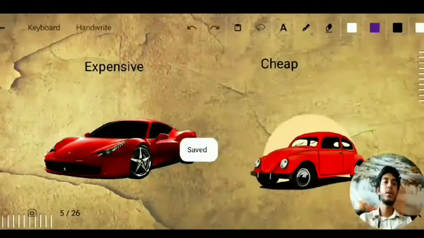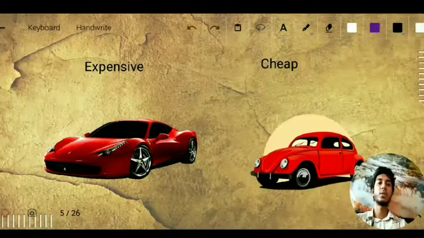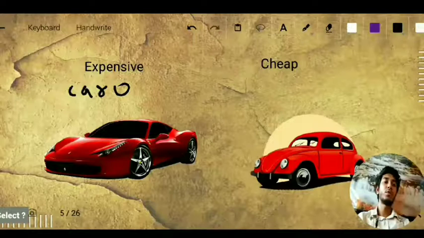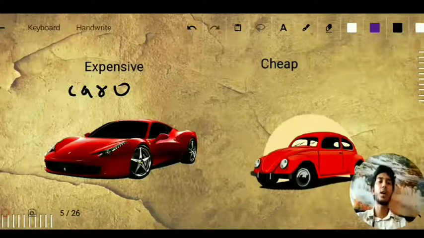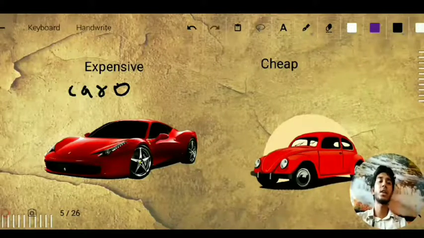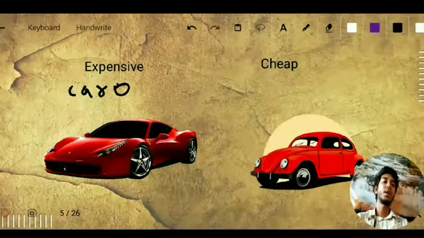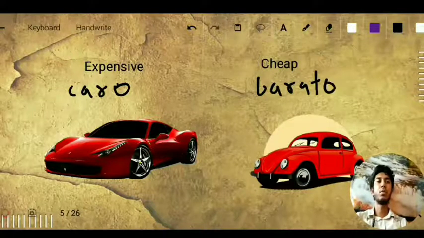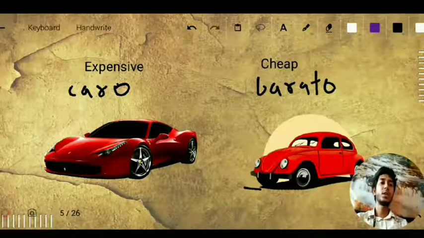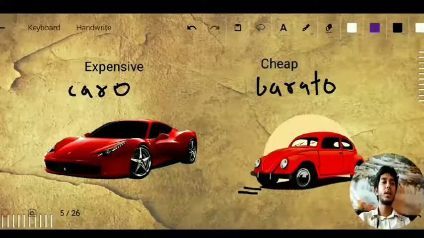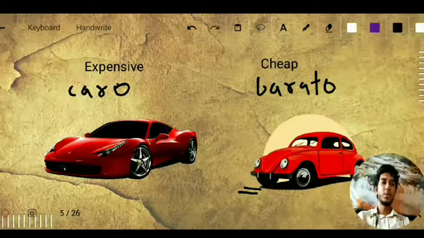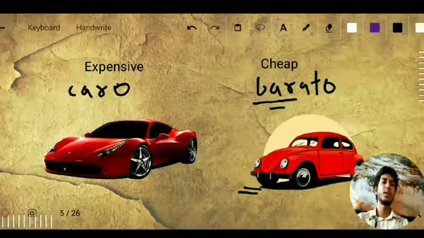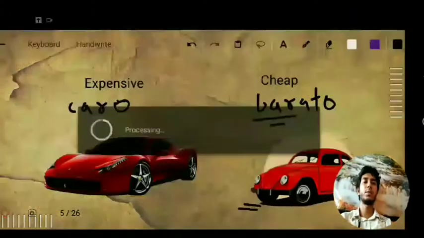Here we have two vocab words, expensive and cheap. The word for expensive is caro. You can remember this word with a memory key. If you want to buy a Ferrari car, it is going to be expensive because cars are generally expensive. So from car, caro. And for cheap, it is barato, B-A-R-A-T-O, barato. This car is cheap because it is of an old model. And if you want to buy a candy bar, it is going to cost you very little, so it is cheap. From this you can remember.